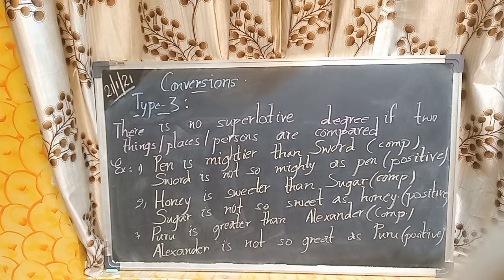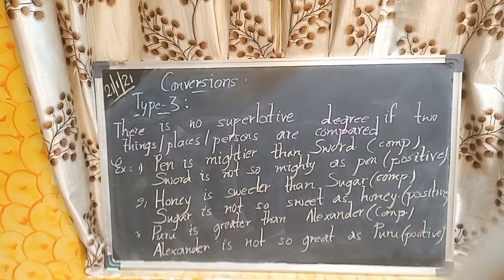Third one: Puru is greater than Alexander. It is comparative degree because we used "er" and we also used "than". In the same way, the positive degree is: Alexander is not so great as Puru. As here we are showing negative sense, we are using "so" and "as". So now we have completed the conversions and the three types, how we convert them.